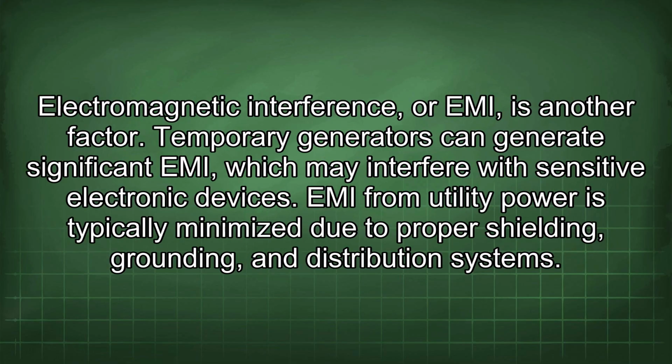Electromagnetic interference, or EMI, is another factor. Temporary generators can generate significant EMI, which may interfere with sensitive electronic devices. EMI from utility power is typically minimized due to proper shielding, grounding, and distribution systems.